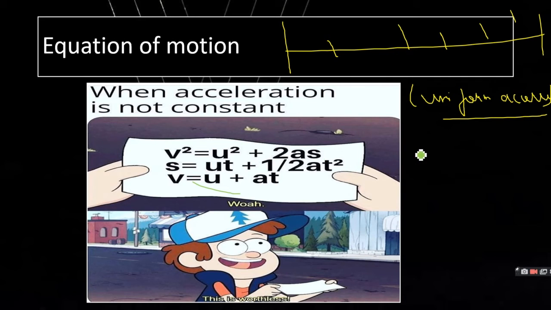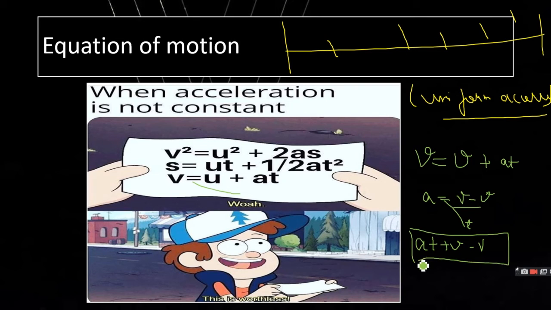Right, these are certain equations. So we are going to prove this. That is, v, final velocity, equals initial velocity plus at. We know that acceleration is v minus u by t. So in this case we'll multiply a with t and then bring this u to this side, and finally the leftover is final velocity. So we just know how it came, but we are going to solve this with the help of a graph.